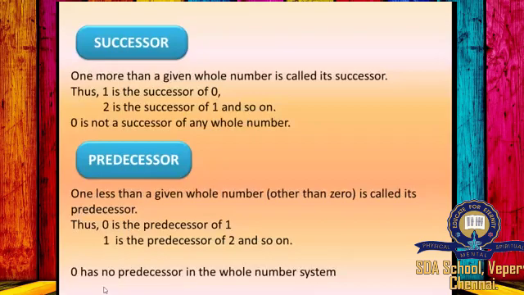Predecessor: 1 less than a given whole number other than 0 is called its predecessor. Thus, 0 is the predecessor of 1, 1 is the predecessor of 2, and so on. 0 has no predecessor in the whole number system.